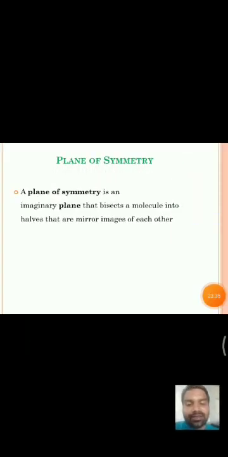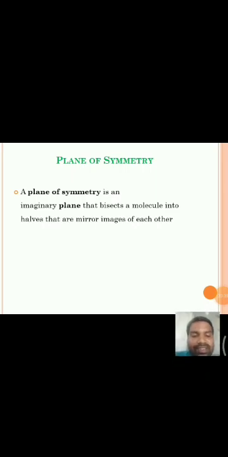Plane of symmetry means it is an imaginary plane that bisects the molecule into two halves that are mirror images of each other. Any imaginary plane that passes through the molecule and divides it into two identical halves, or the two parts are mirror images of each other, then the molecule is said to be having plane of symmetry. That means any imaginary plane passing through the molecule divides it into two equal halves.